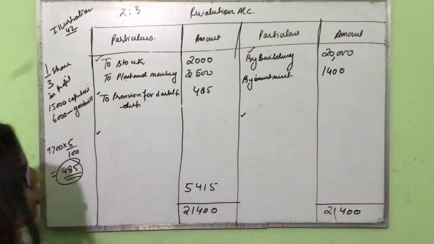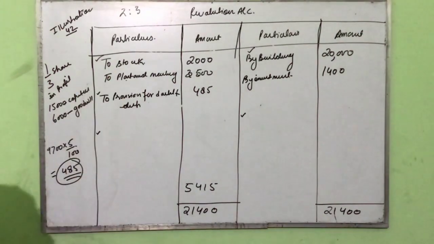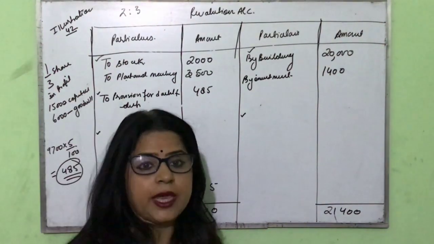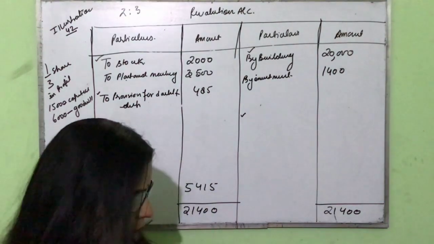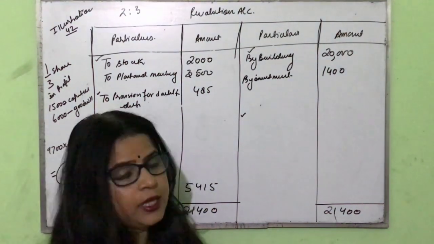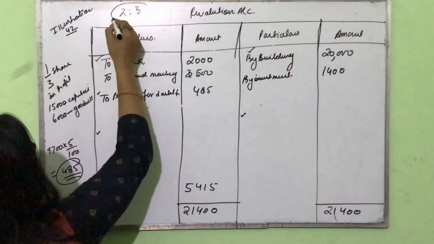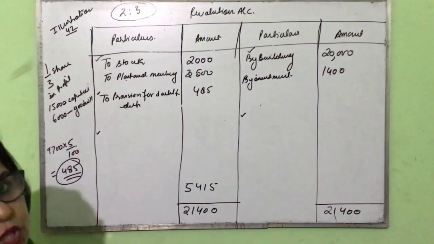And this is the profit of the revaluation of assets and liabilities, and this profit will transfer to the existing partners. Who are the existing partners in the given question? That is Anurag and Bhavna, and their profit sharing ratio is 2:3.